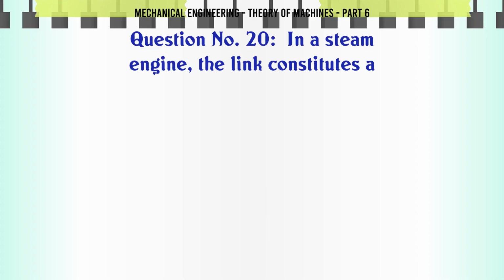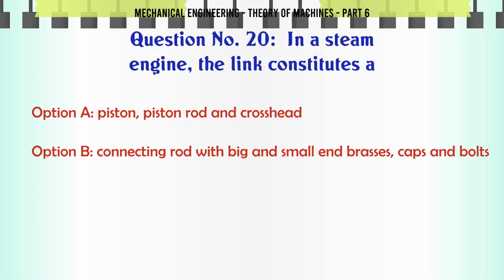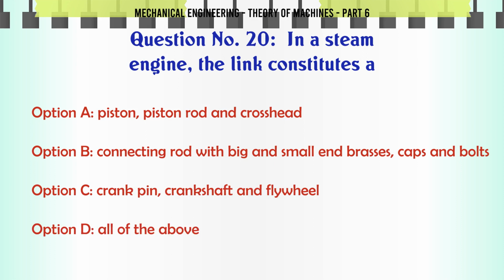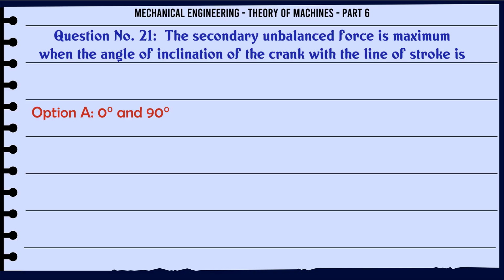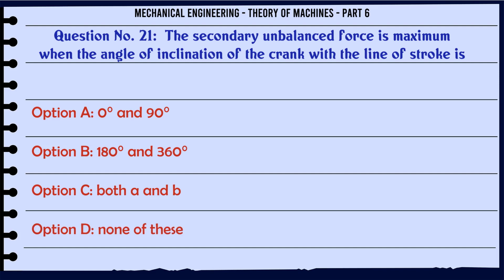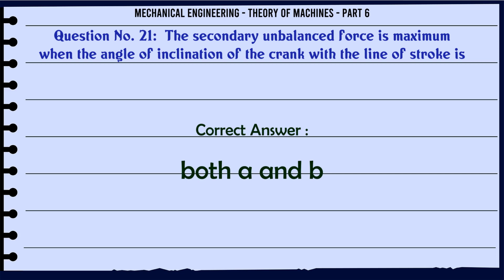In a steam engine, the link constitutes: A, piston rod and crosshead; B, connecting rod with big and small end brushes, caps and bolts; C, crank pin, crankshaft and flywheel; D, all of the above. The correct answer is all of the above. The secondary unbalanced force is maximum when the angle of inclination of the crank with the line of stroke is: A, 0 and 90; B, 180 and 360; C, both A and B; D, none of these. The correct answer is both A and B.